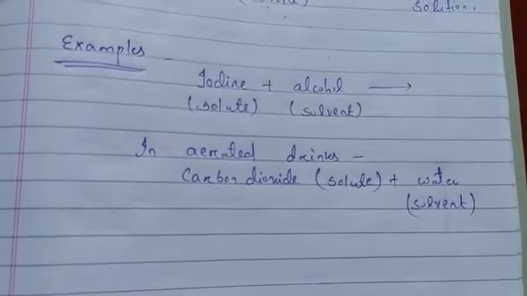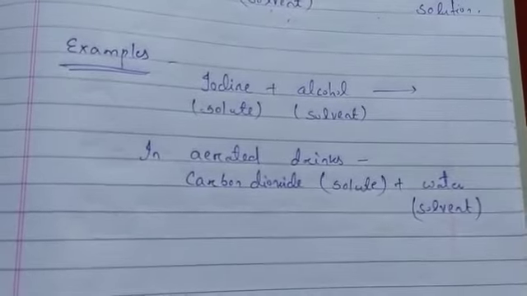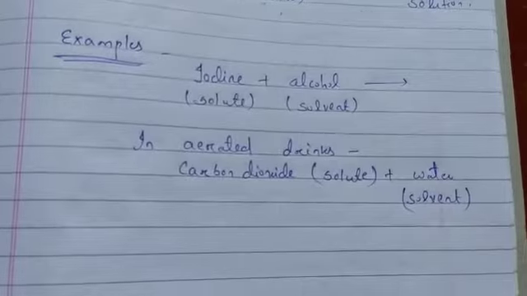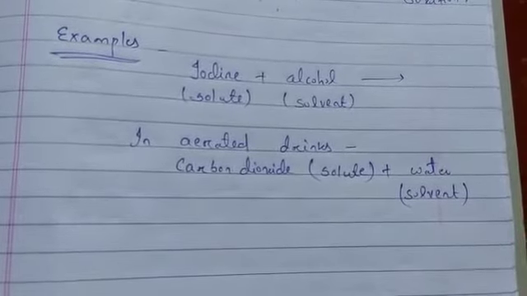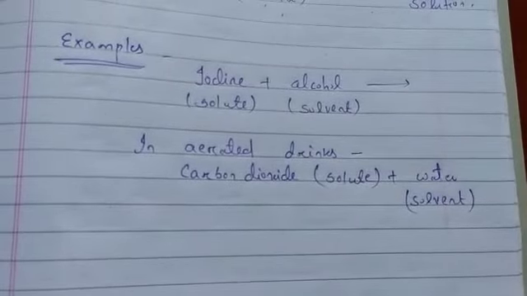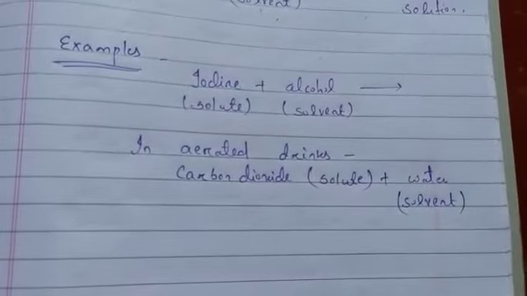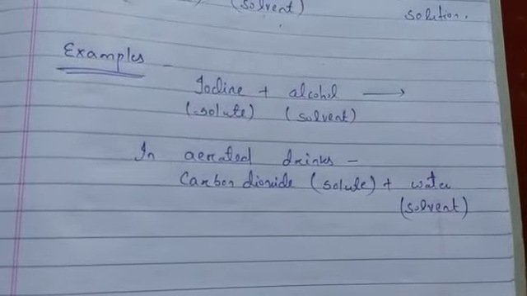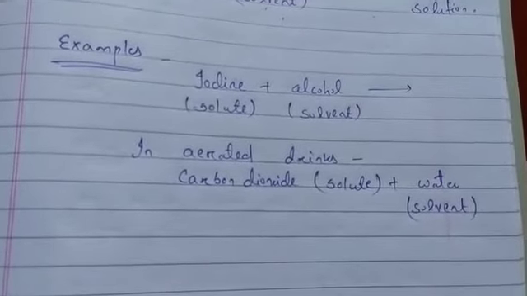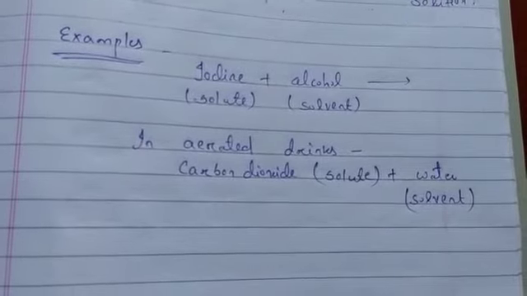Now I think you are clear about what homogeneity or homogeneous means. So air is also a homogeneous mixture of gases. Homogeneous doesn't depend on what is in larger quantity or what is in lesser quantity. It depends on how equally or evenly it is spread throughout the solution. Since all the gases are evenly distributed in the air, that is why air is known as a homogeneous mixture of gases.